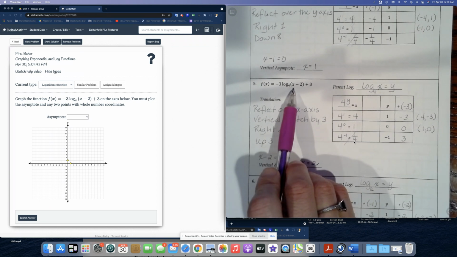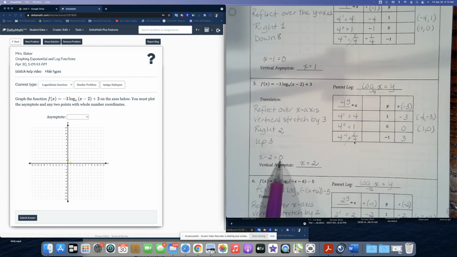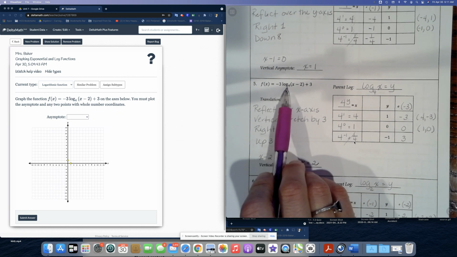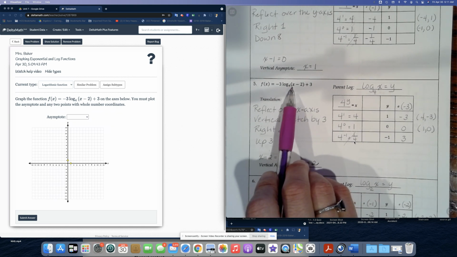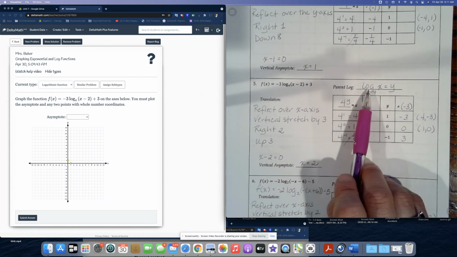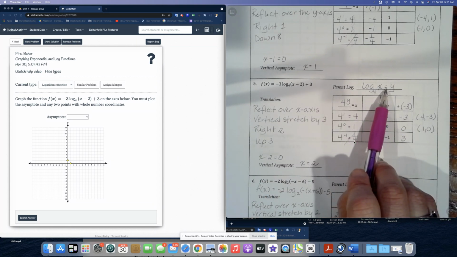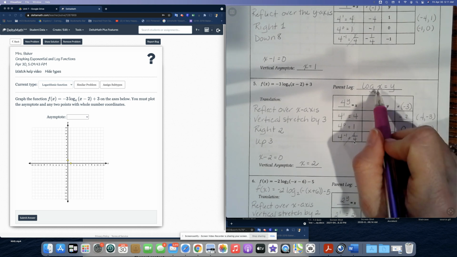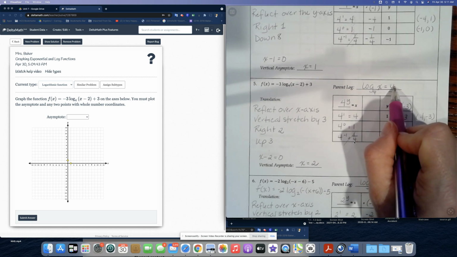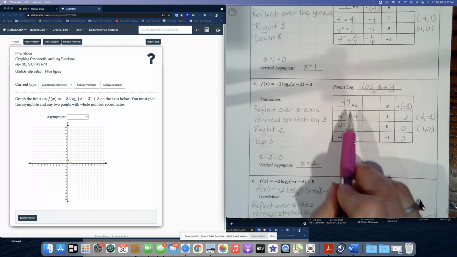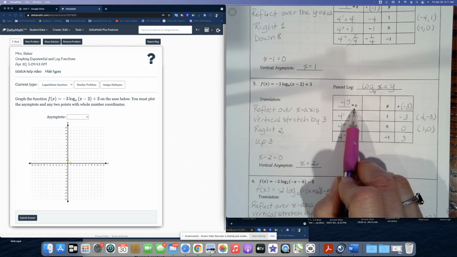Let's take what's in parentheses, x minus 2, and set it equal to 0. We're going to add 2 to both sides and get x equals 2 for our vertical asymptote. Now, let's write down the parent function. Remember, that's going to be the word log, the base, and x equal to y. So it's just going to be log base 4 of x equals y. Let's rewrite that in exponential form so we can graph it. So it'd be 4 to the y equals x.